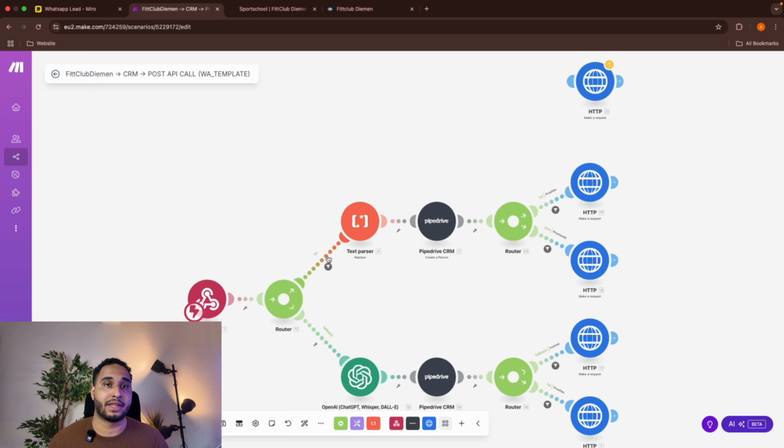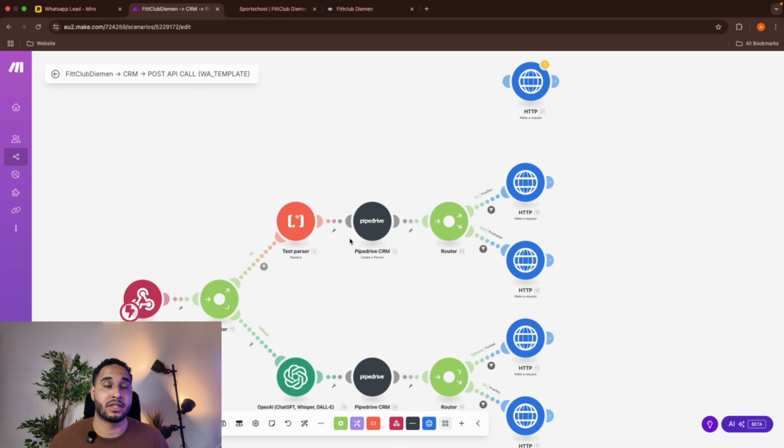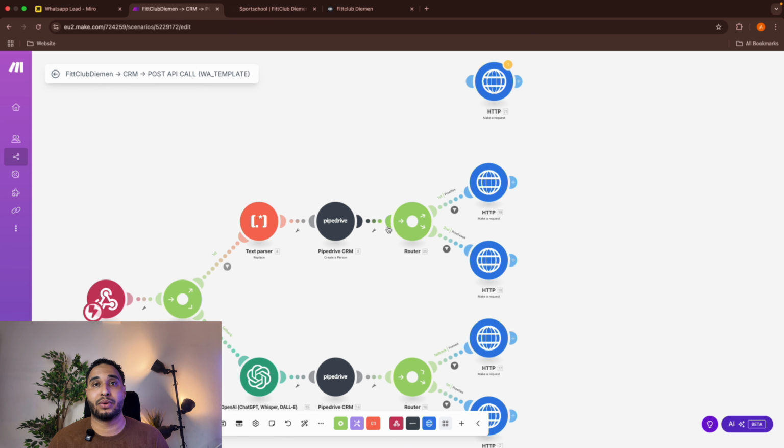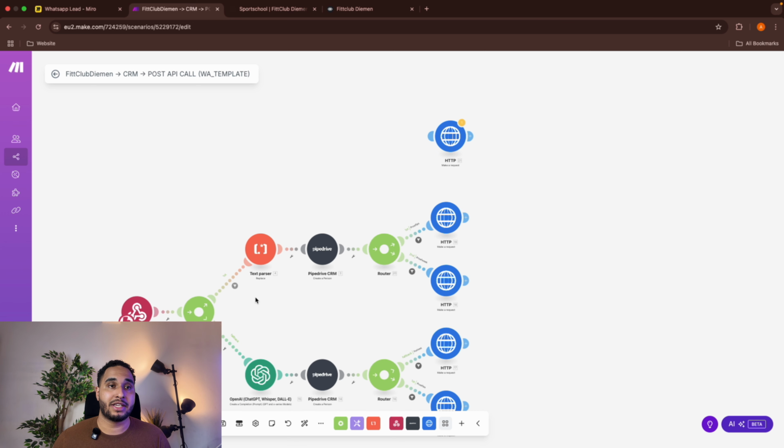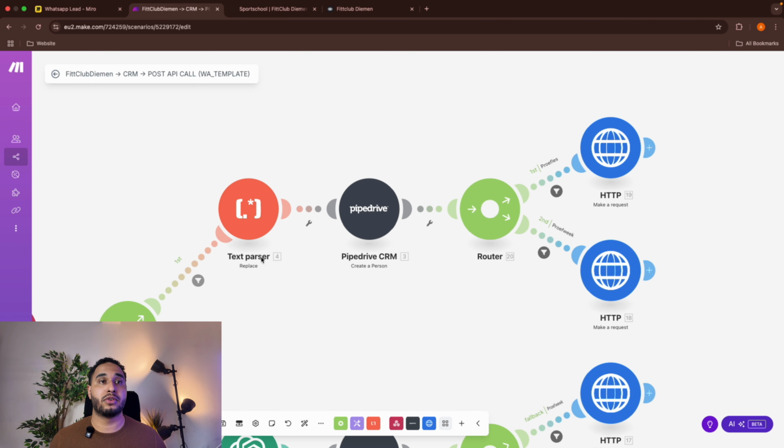Then we'll have a text parser. We will add the information inside the CRM. And then we'll have the WhatsApp templates. These are API calls. Let's click on, I cannot click on the webhook, but we will get the information over here. And then if it's a normal number, we will go to this flow. If it's a foreign number, for example, we'll let the OpenAI module structure this phone number. Basically, WhatsApp will give the phone number with a country code without the plus.